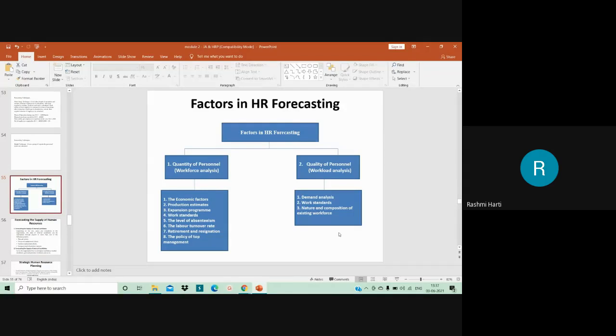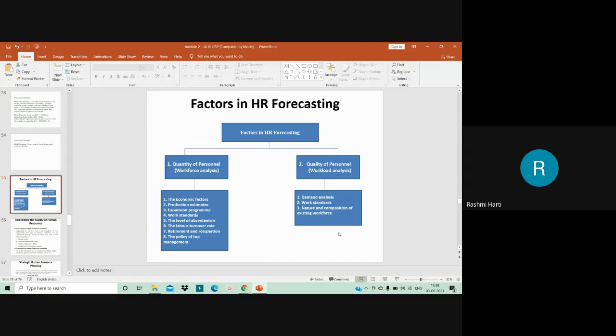Apart from that, when we speak about work standards, when you increase the work standards or benchmark, it again affects the HR forecasting, the need for human resource in the organization.